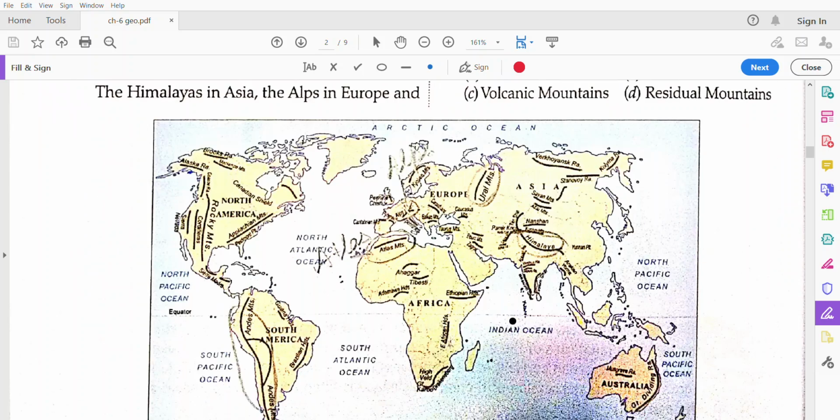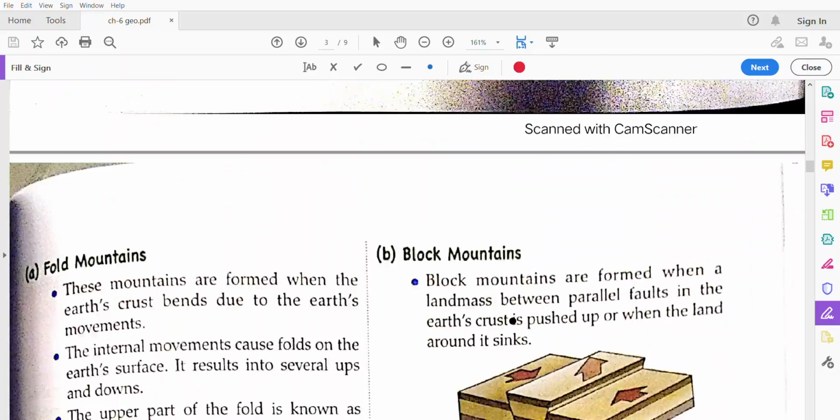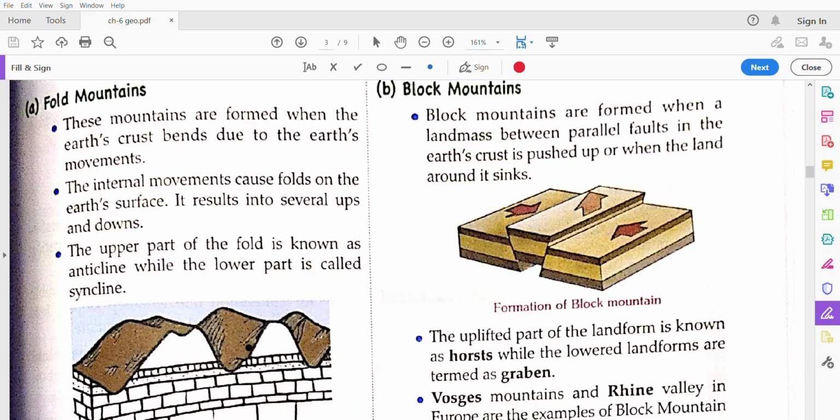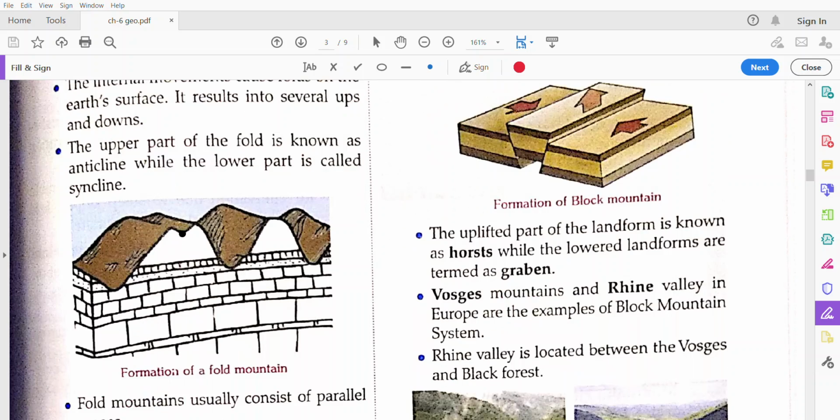Firstly, fold mountains. The Himalayan range in India is a fold mountain, formed when the crust of the earth has bent and two tectonic plates move together and move upward. Then this range has formed. Tectonic plate, you very much know, is the hard surface of the earth that is moved upward because of the internal forces of the earth, and that is called a fold mountain. As you can see in this picture, the tectonic plates form fold mountains. This is the hard crust, and when it is moved upward, it makes the fold mountains.